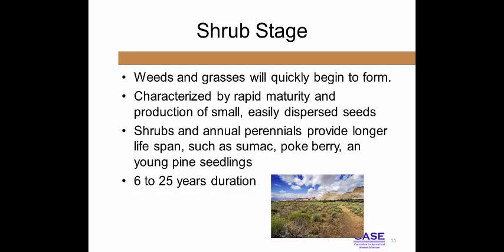Shrubs and perennials shortly overtake the annual plants. These plants have the ability to reproduce several times during their longer lifespans. This is an important stage not only to the development of plants and trees themselves, but to wildlife as well. Fruit-producing plants begin to grow during this stage, providing wildlife a source of food.